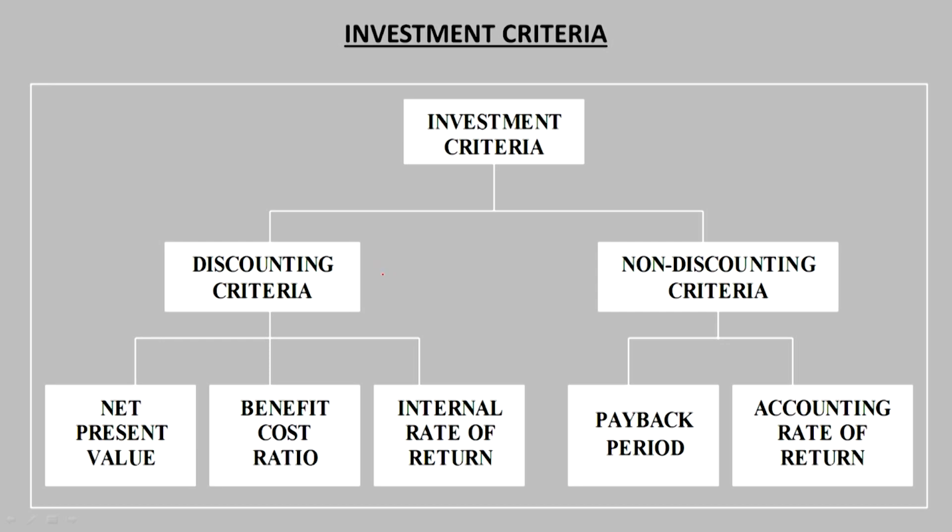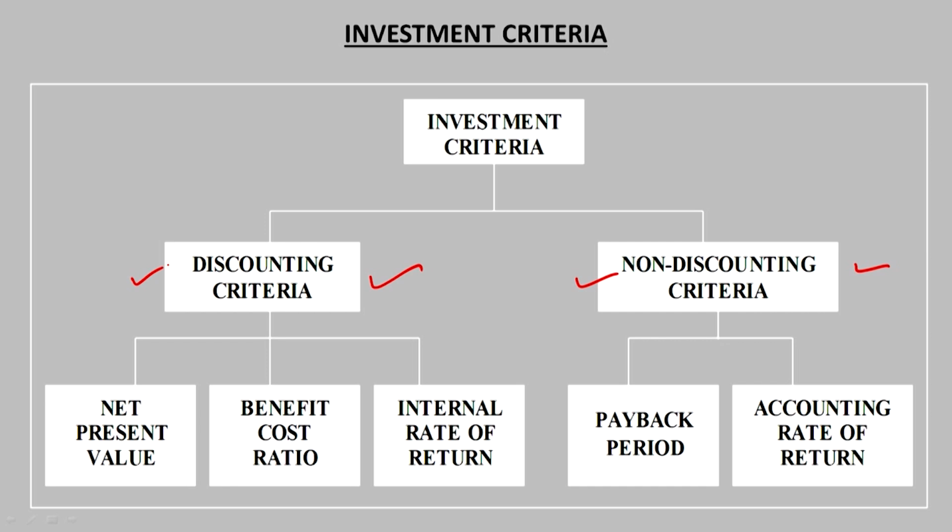One is the discounted criteria and another is the non-discounted criteria. Actually, the non-discounted criteria are quite old. Discounted criteria are of recent origin, when the time value of money was invented and we realized that money has different value at different points of time.